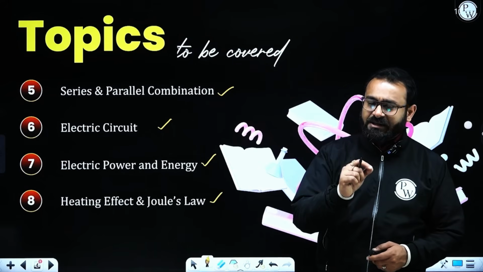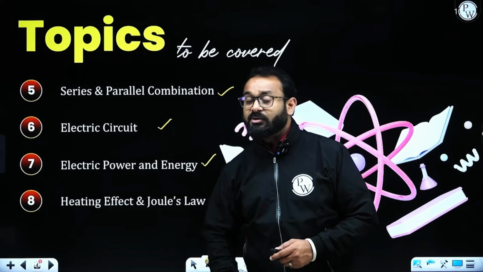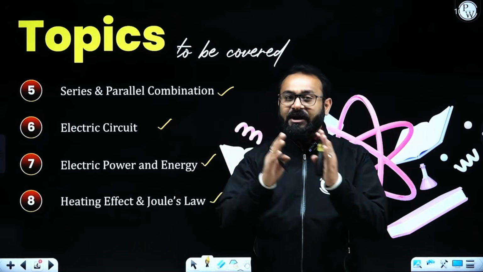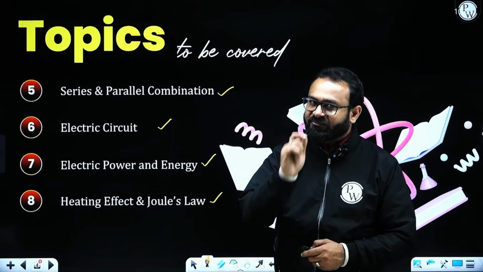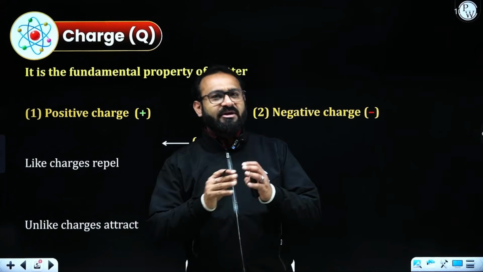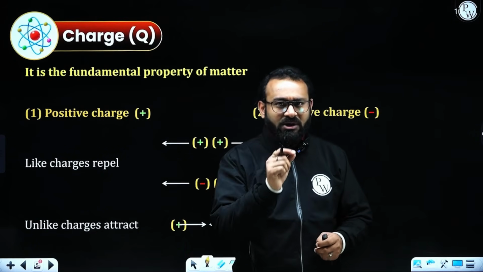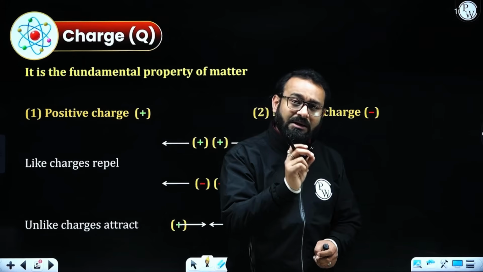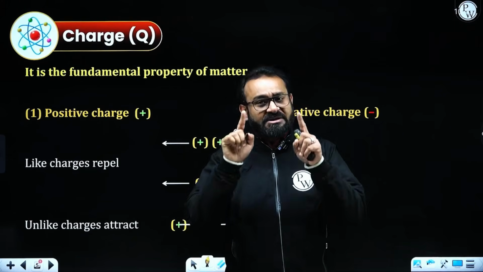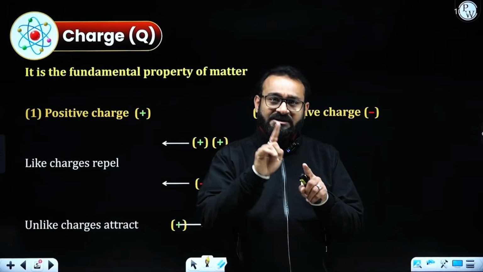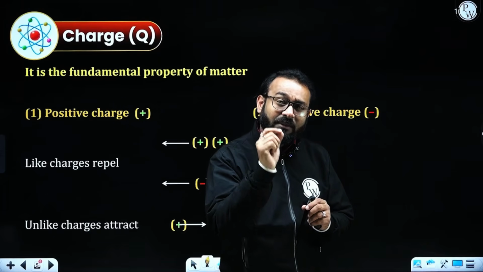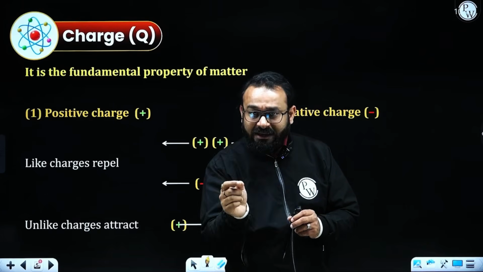To start with electric current, first of all we need to understand the concept of charge, because electric current depends on charge. So the very first topic is called charge. Try to understand: if you have a wall, the wall is made up of bricks. A single brick cannot form a wall. Likewise, electricity depends on charges, and a single charge cannot form electricity, but that is the very basic fundamental unit of electricity.